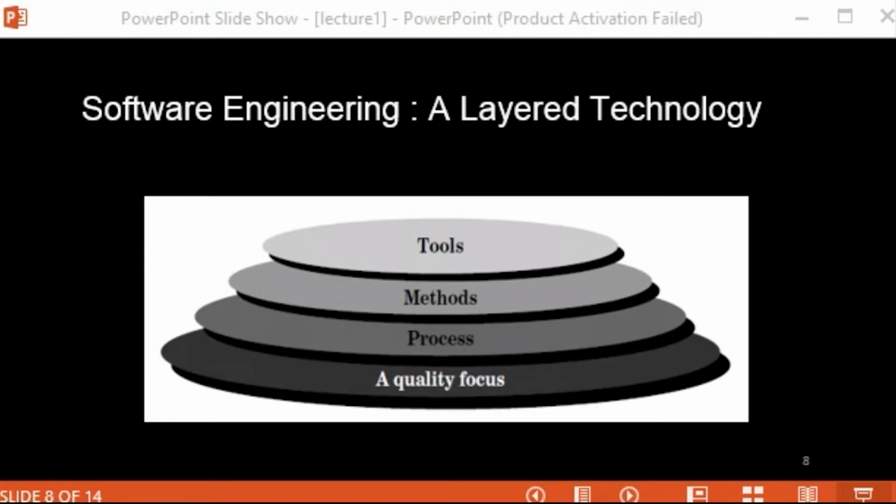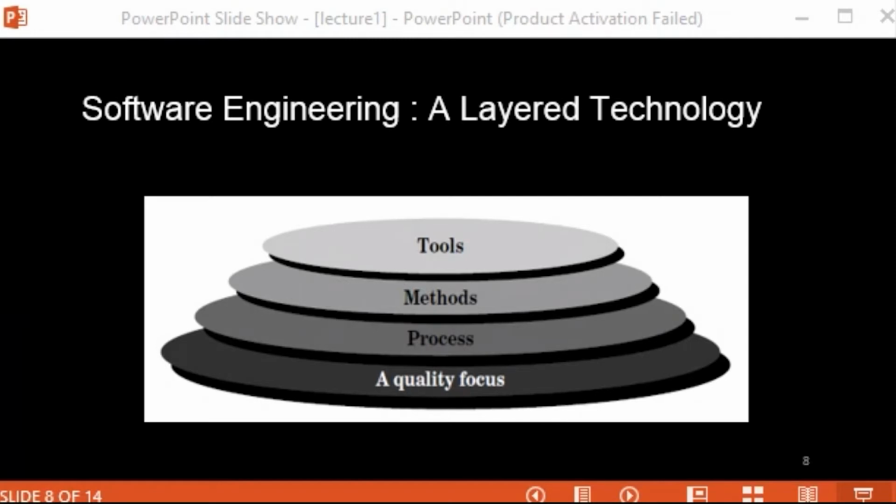As a summary of all these layers, process is like a roadmap which we have to follow to develop the software. Methods actually tell us which way we should take in that roadmap, and which way we should not take. Basically it tells us the detailing part, what we have to follow and what we don't have to follow. So they define the technical part in the process. And tools will help us at different stages, and they can be automated or semi-automated.